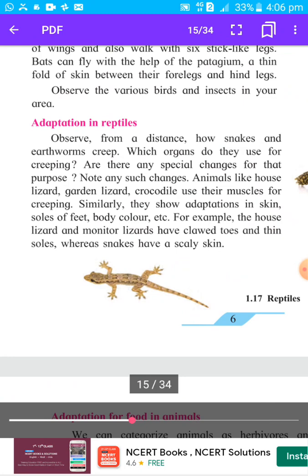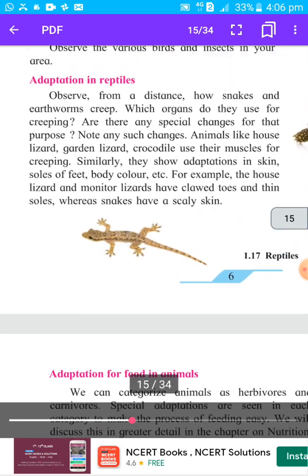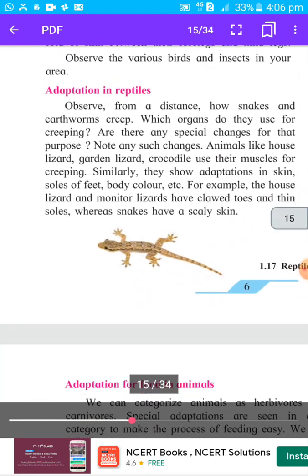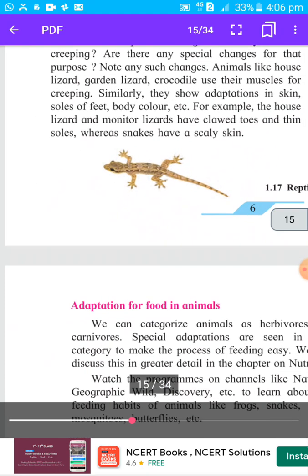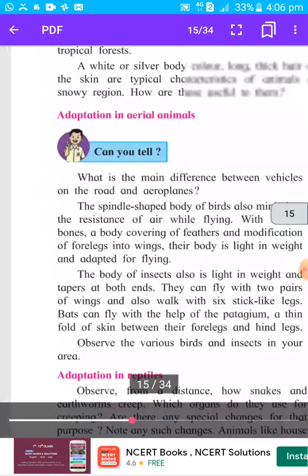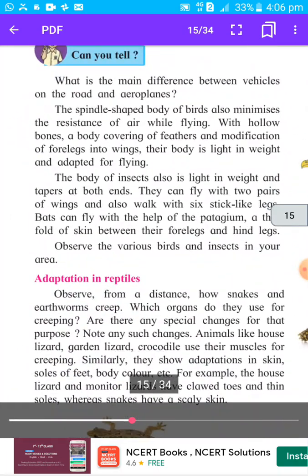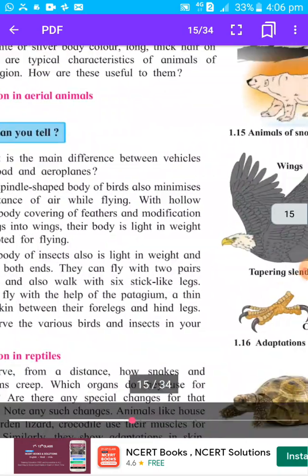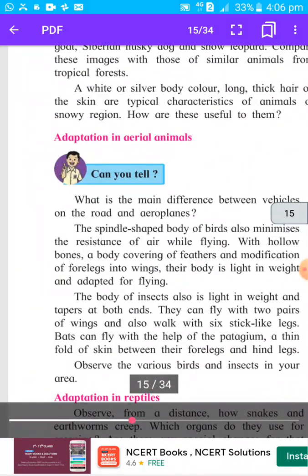Then what is the second adaptation? Body is covered with the scale, due to which water loss is avoided. Okay, then their soles of feet, etc. Then clawed toes, thin soles, all these are the adaptations for these reptile animals which creep on the ground. Okay, so that is all about the adaptation in reptiles. Okay, so today we have seen